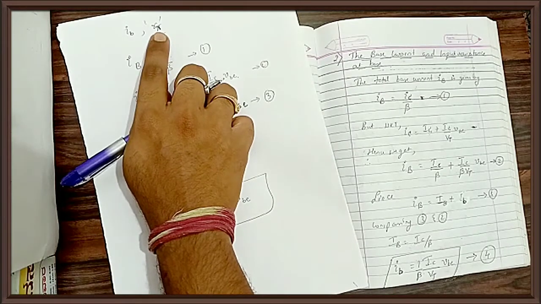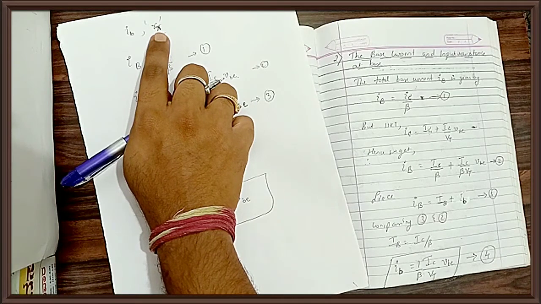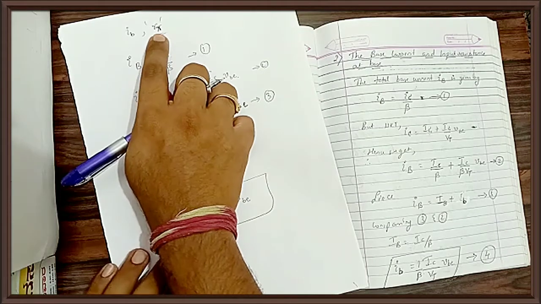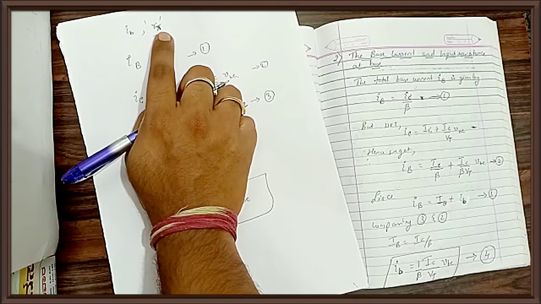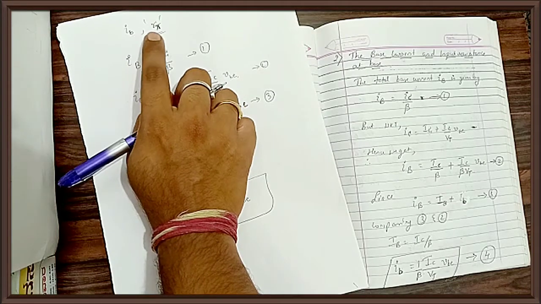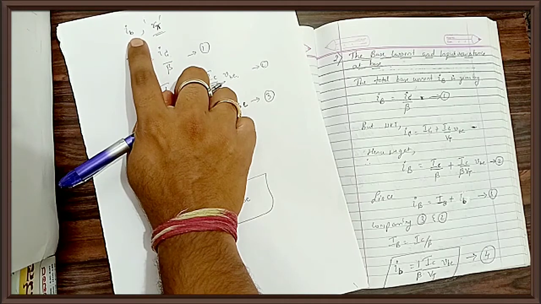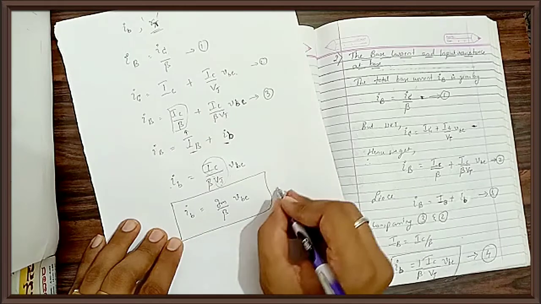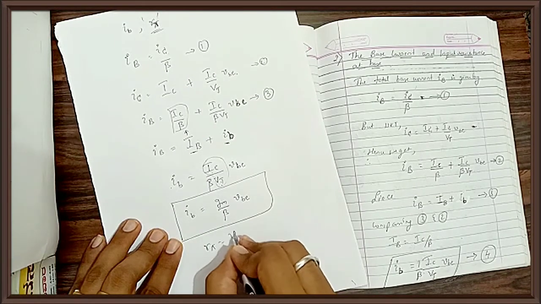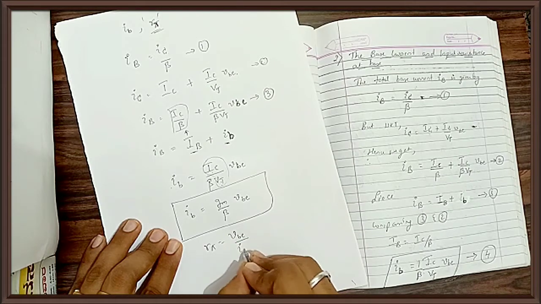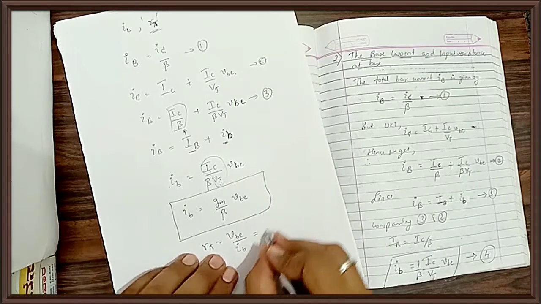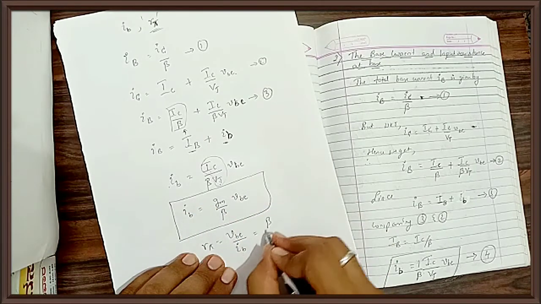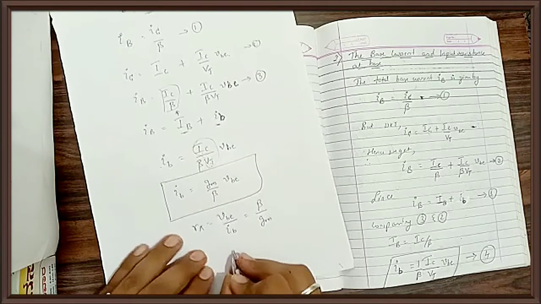Now next I am supposed to find the input resistance at base. What will the expression be? The expression will be of R pi. Resistance R is nothing but V by I, that is base voltage divided by base current. The base voltage is vb and the base current is ib. Using this equation, R pi is small vb divided by ib. I need V by I, so beta goes above, and it is beta divided by gm, correct?